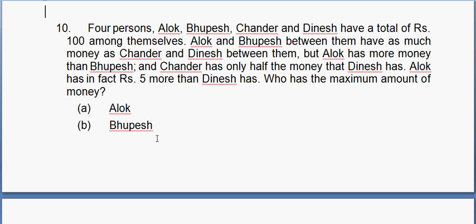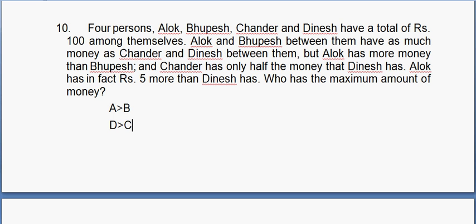We know that A plus B is equal to C plus D is equal to 50. But Alok has more money than Bhupesh, so A is greater than B. We can say A is greater than B. Then it says, but Chandar has only half the money that Dinesh had, so D is greater than C.